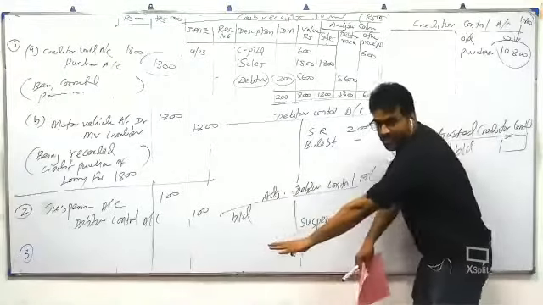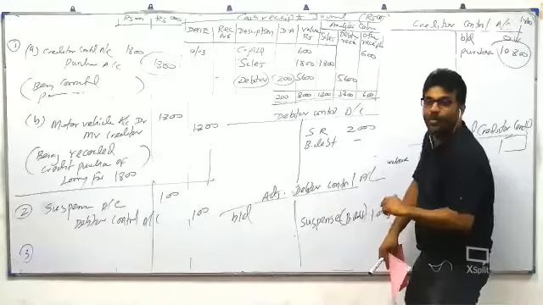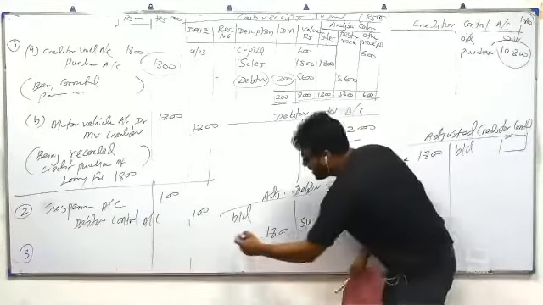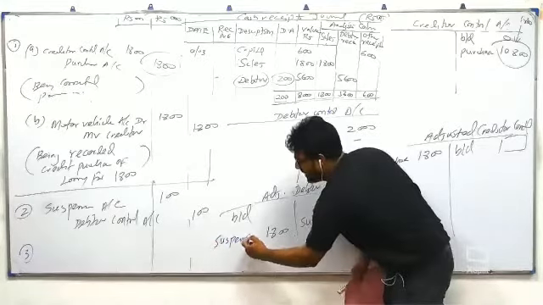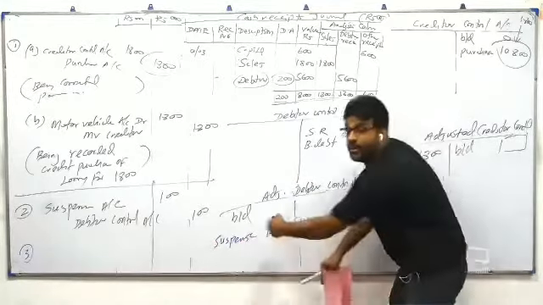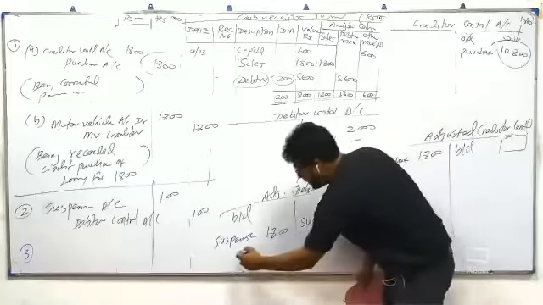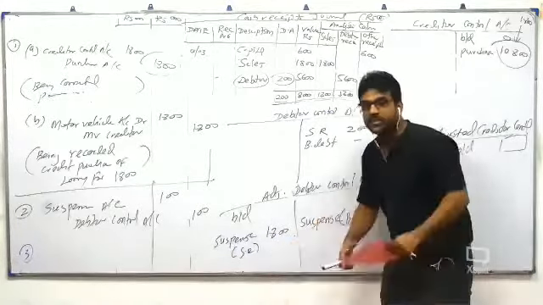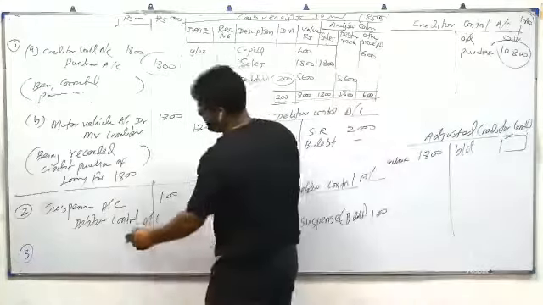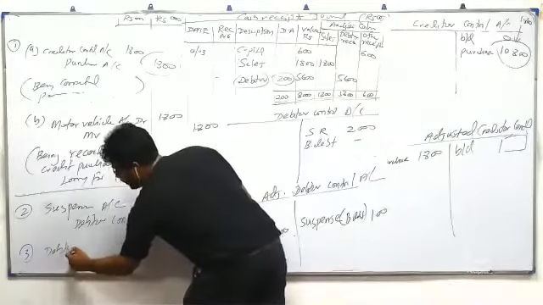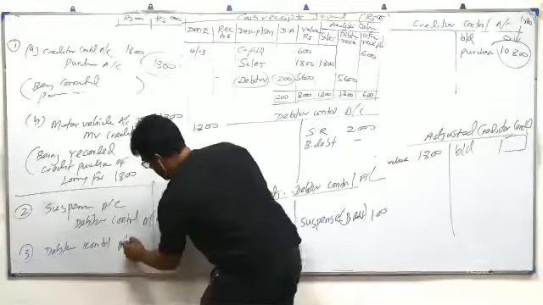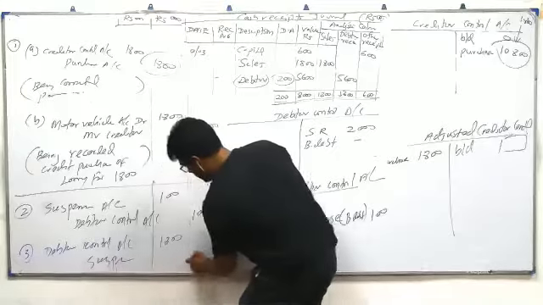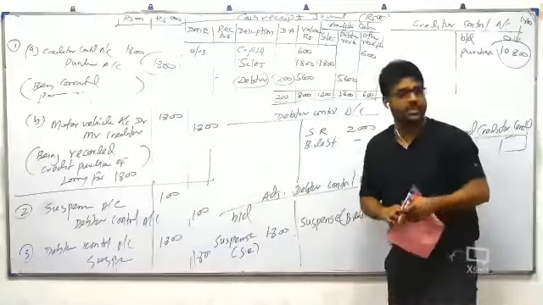Don't cancel everything. Keep 200. Rest cancel it. How much? 1000. It's not difficult. That's the point. Some students write sales return, don't write sales return. So what's the correction? Data control account debit, suspense account credit. Data control debit, suspense account credit. Clear? Data control debit, suspense credit.